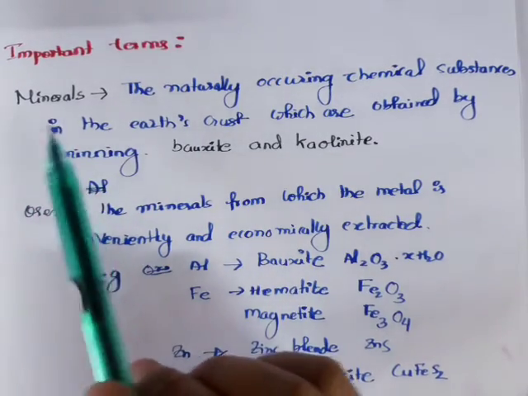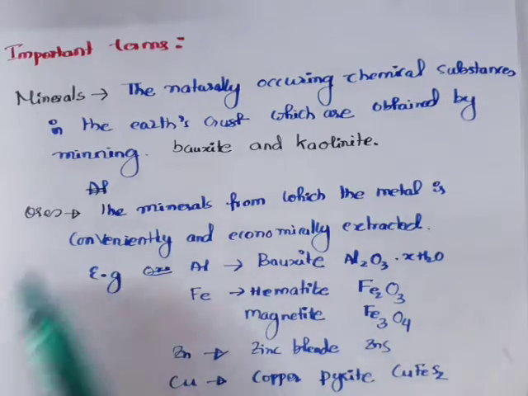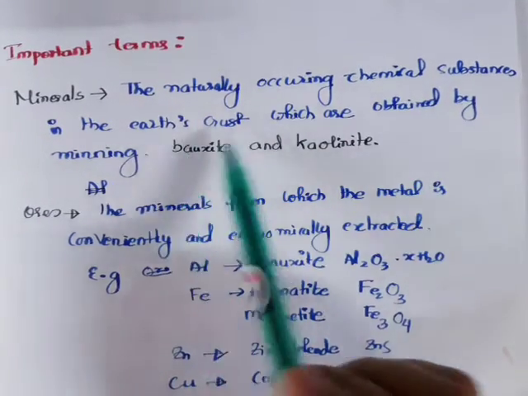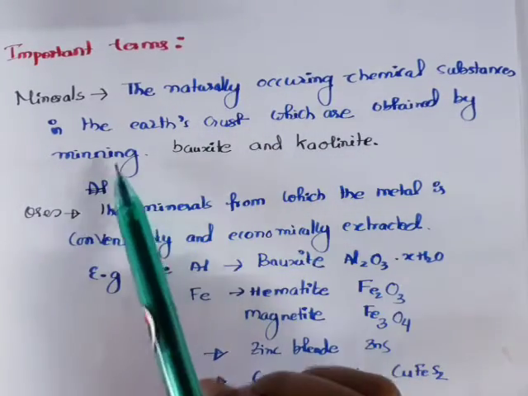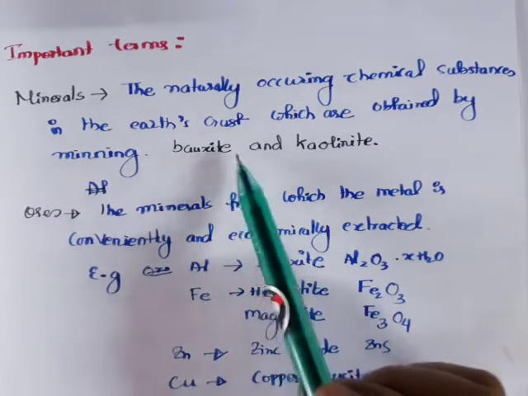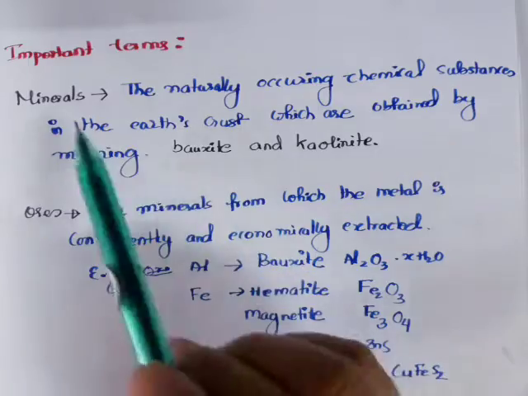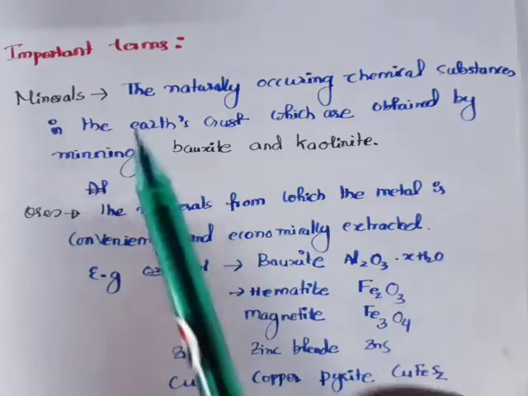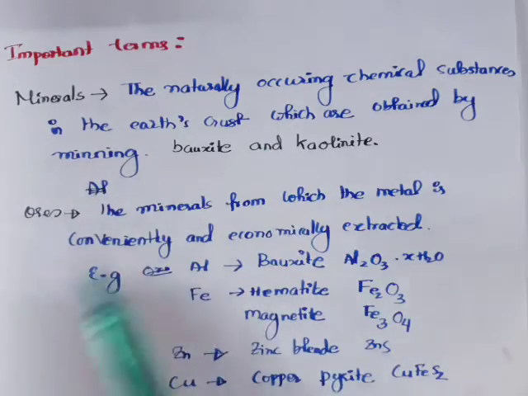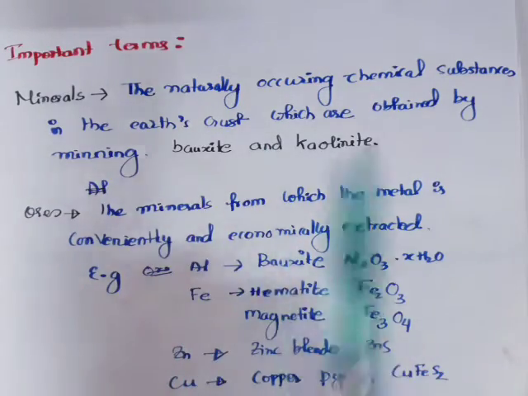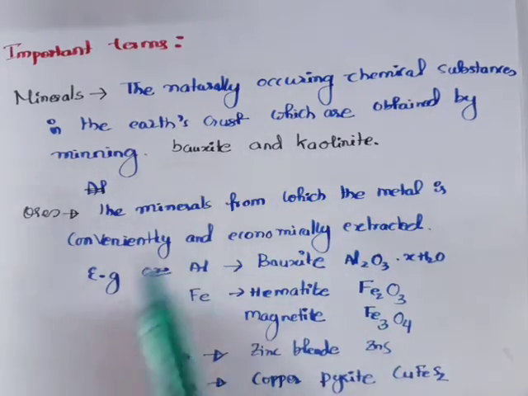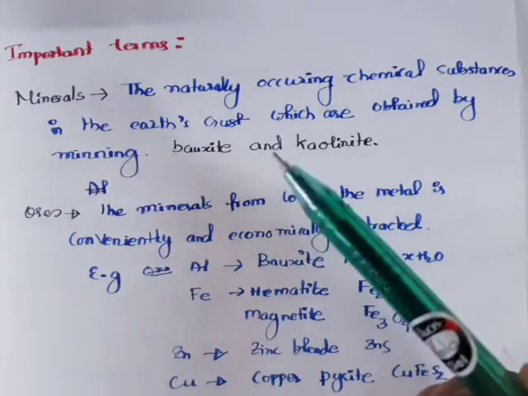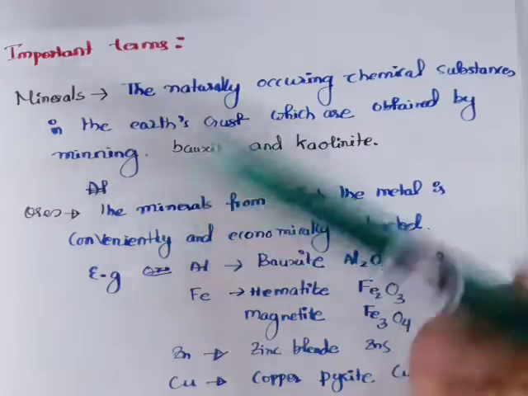So first we'll discuss what a mineral is. You know the combined state of an element usually occurs in the earth's crust, and is obtained by mining. For example, bauxite and kaolinite are the minerals of aluminium. Now from all the minerals of aluminium, or from all the minerals of iron, we cannot extract metal profitably. Why? Because the percentage composition of metal will be different in different minerals.